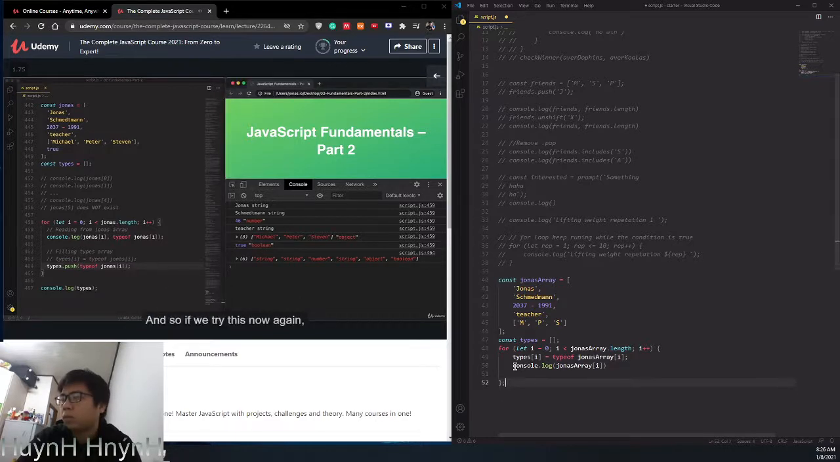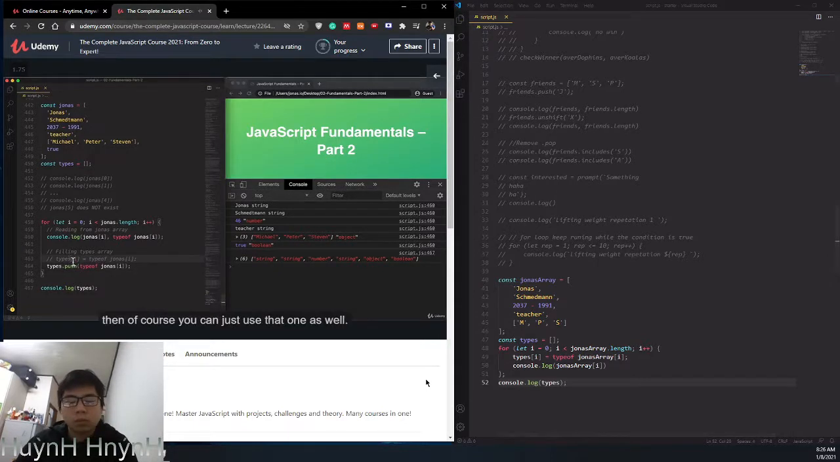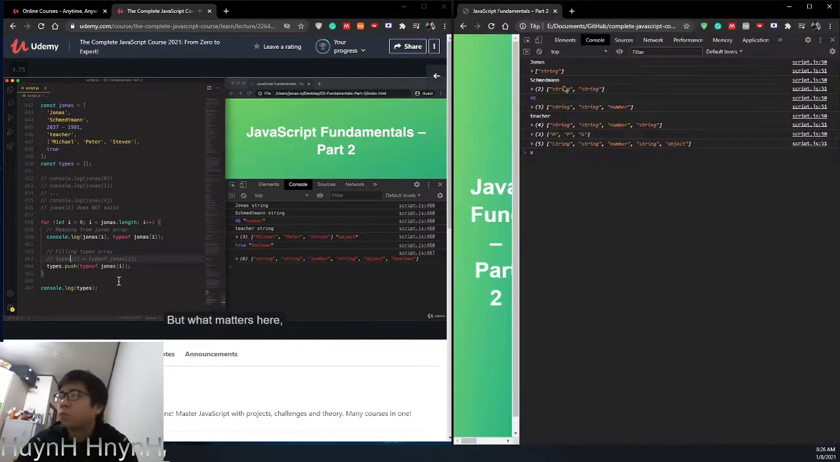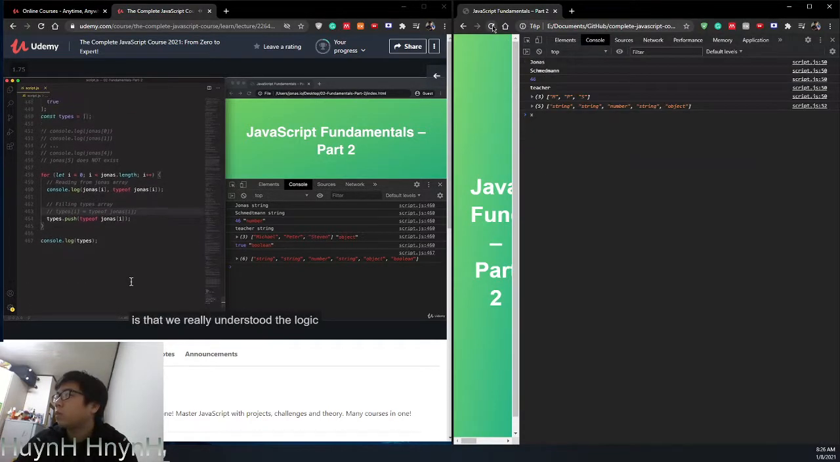And so if we try this now again, we should get the same. And it's important that we add the new element to the end of the array and not to the beginning. So we really need to use push here and not unshift. So I think that this way of doing it here is actually a little bit cleaner. But if you prefer this first way here, then of course you can just use that one as well. But what matters here is that you really understood the logic of how to construct all the different parts of this for loop in order to loop the array.